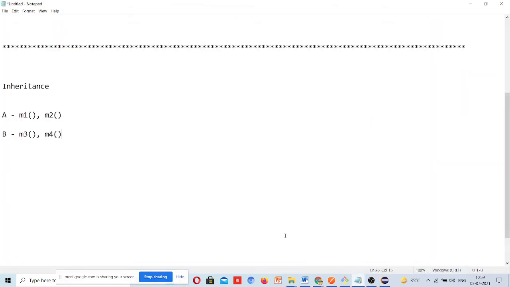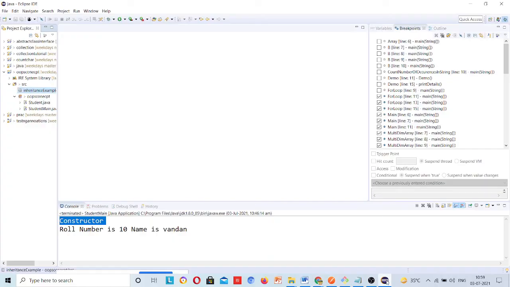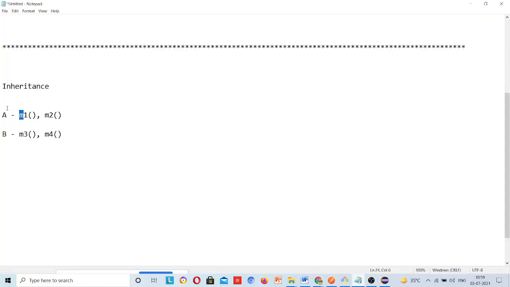Suppose there is a class A which has method m1. You can see my screen, right? Suppose there is a class A which has methods m1 and m2.